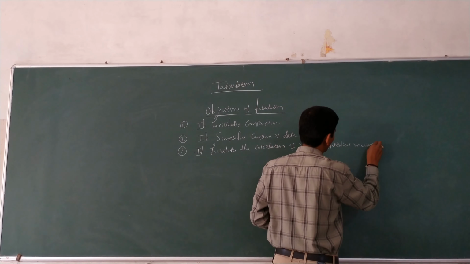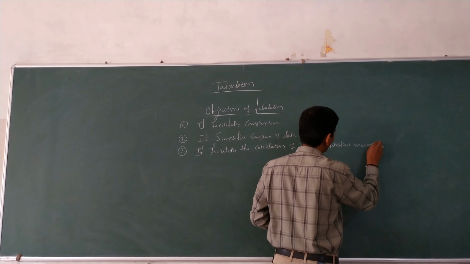See here, the fifth objective is for diagrammatic and graphical representation, a tabulation is very, very essential. For diagrammatic and graphical representation, tabulated data is very essential. The next chapter we are discussing is diagrammatic and graphical representation. Graph means the diagram.